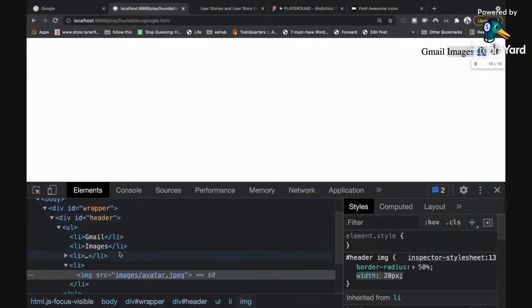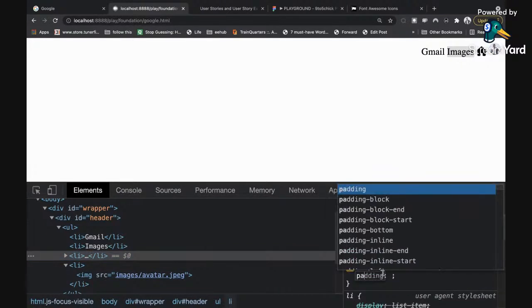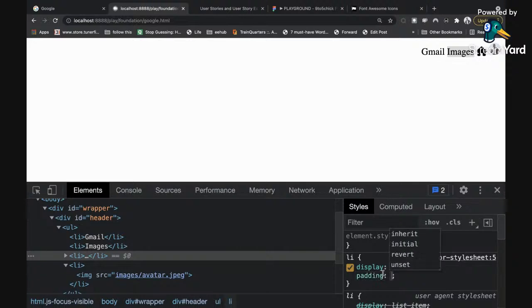I'm going to click on my LI. We already have something going on for the LI, right? I'm just going to click below that and add padding. And then the padding value I'm going to give is that, let me explain something here. When I apply the first number for padding, that first number represents the top and bottom padding. When I introduce the second number, it's standing for the left and right padding.